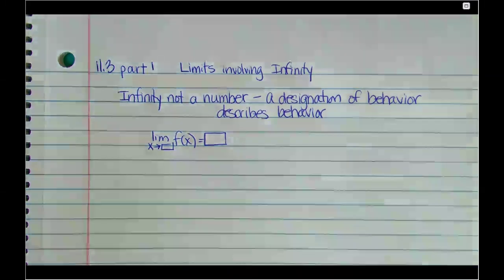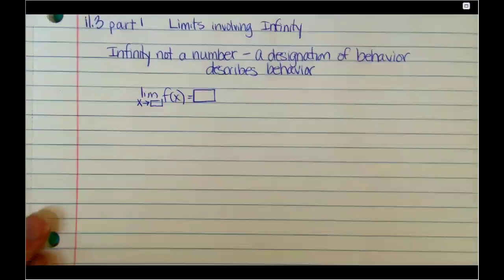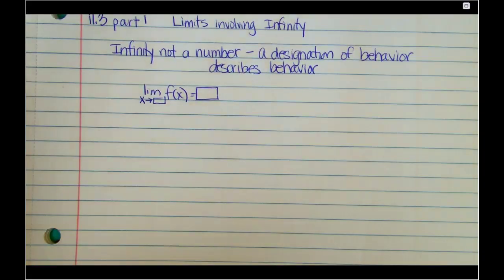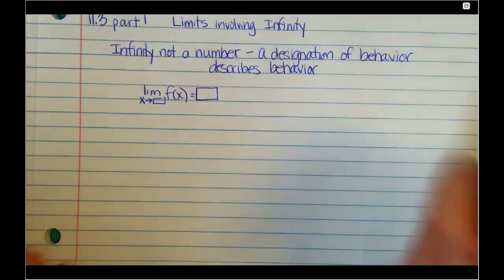Now, listen, all the things that we've learned before still apply. Don't ignore them. They all build on each other. I think calculus is probably the math that builds on itself a whole lot, more than the other ones. The other ones are a little bit more pockets of things that go together. Calculus, don't forget what we've already learned because we're going to continue to build on it.